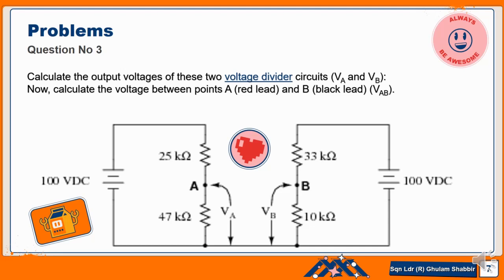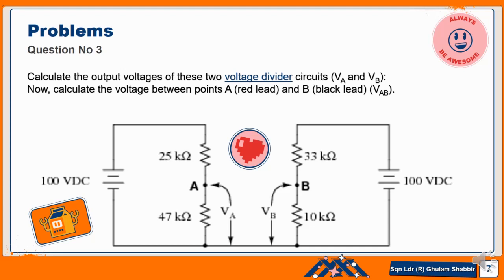So in this circuit we can see that there are basically two circuits. Two circuits means that they have different battery supplies, 100 volt on one side and 100 volt on the other side, and the two circuits are in series, but these are two different loops. So in this case we need to find the voltage across VA and VB separately.